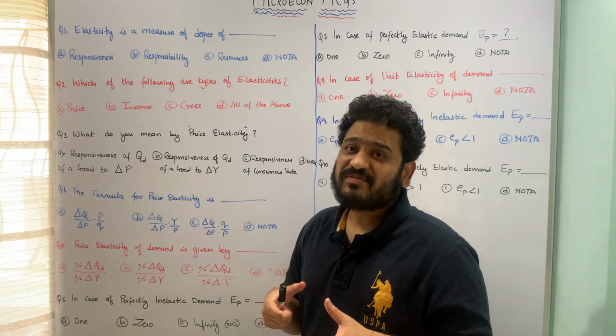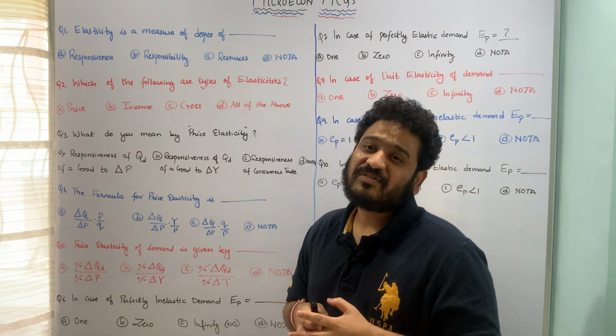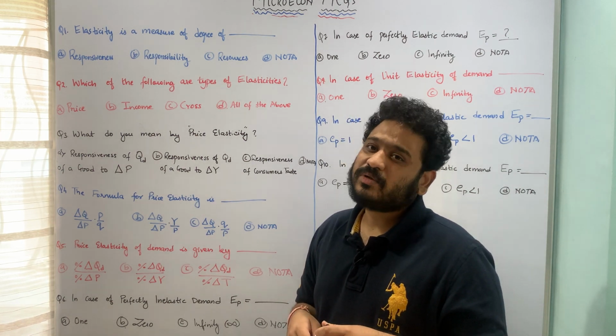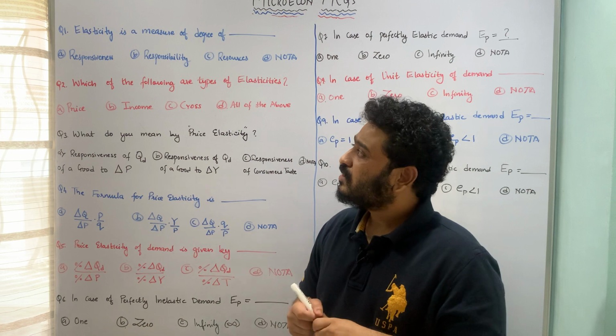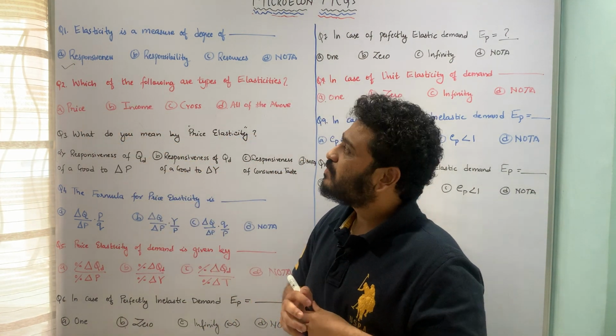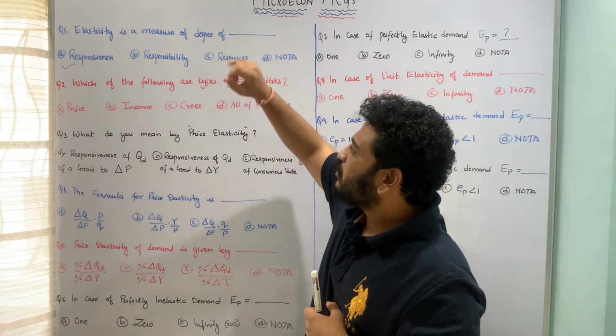This degree of responsiveness is with respect to the underlying change in quantity because of the underlying change in the price of that particular commodity which we are taking into account. So here option A is the correct answer, which is elasticity is a measure of degree of responsiveness. I hope this question is pretty much clear.